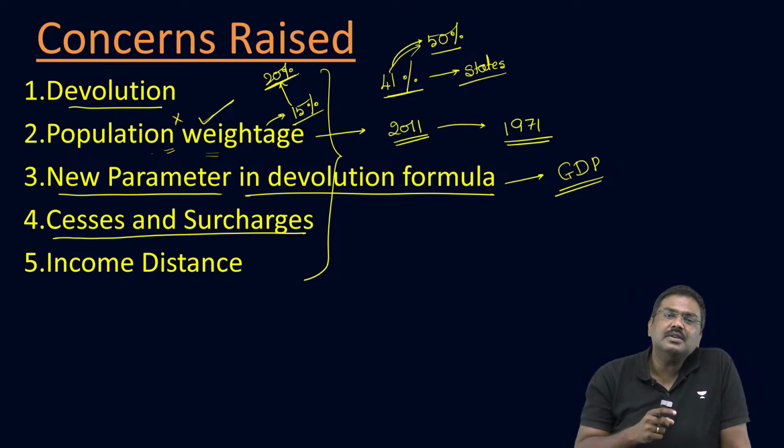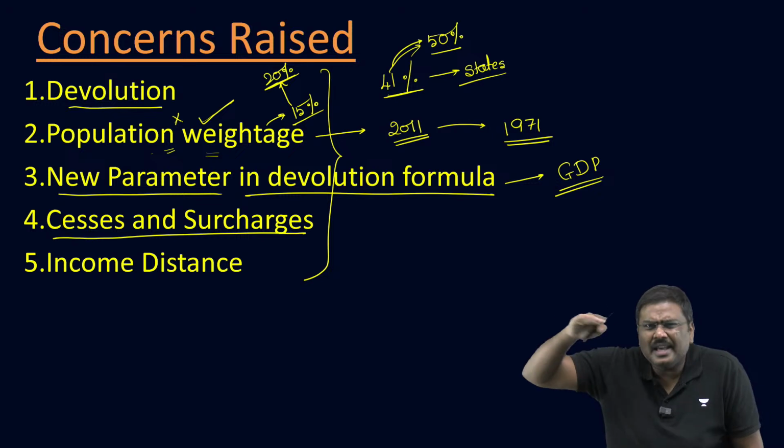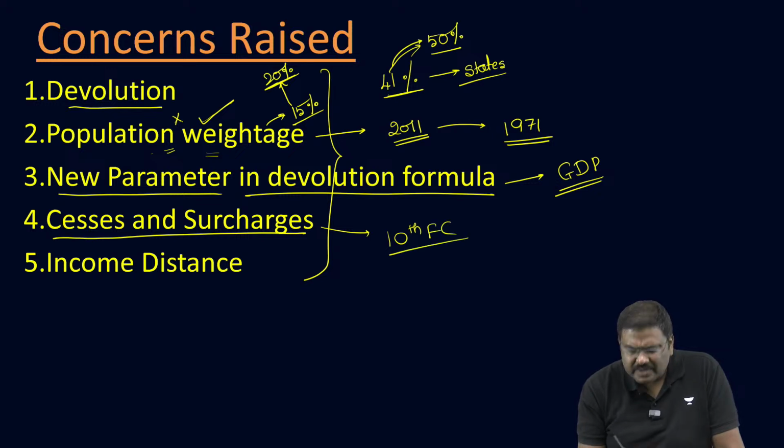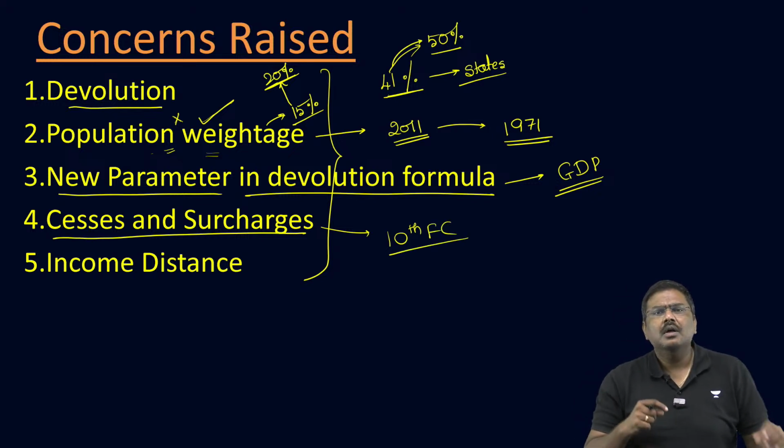The states have asked the Finance Commission to impose a ceiling. The ceiling, mind you, was earlier recommended by the 10th FC also.